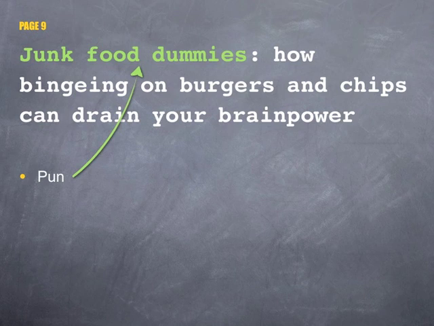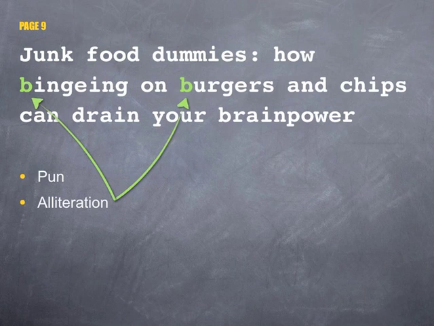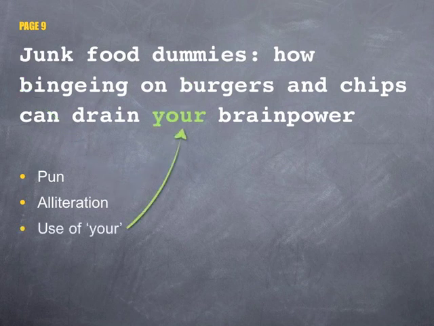When we think of crash dummies, we picture lifeless mannequins. The pun is hinting that people who eat junk food are just as useless and lifeless. The writer uses alliteration. The B sound here makes a hard sound, which conveys the idea of stupidity. The reader is directly addressed through the pronoun "your." This makes anyone reading the headline feel they are at risk of lowering their intelligence if they eat junk food. It therefore engages the reader in the issue.